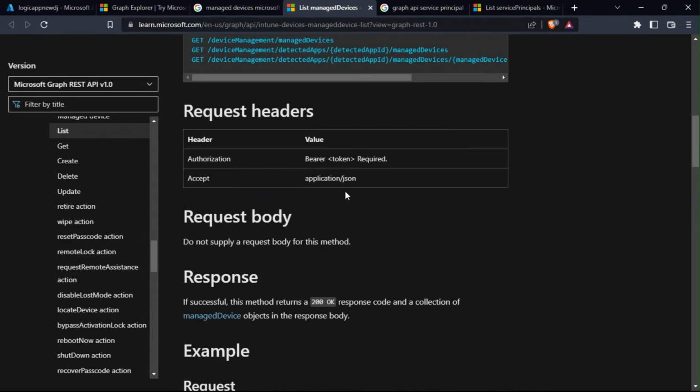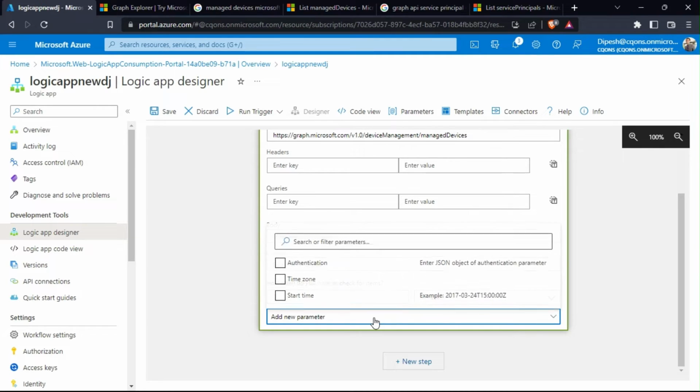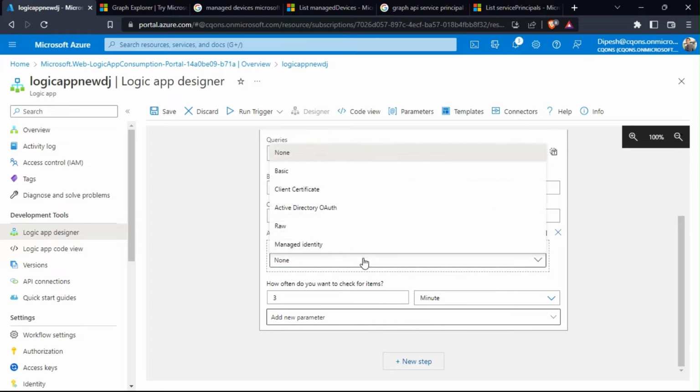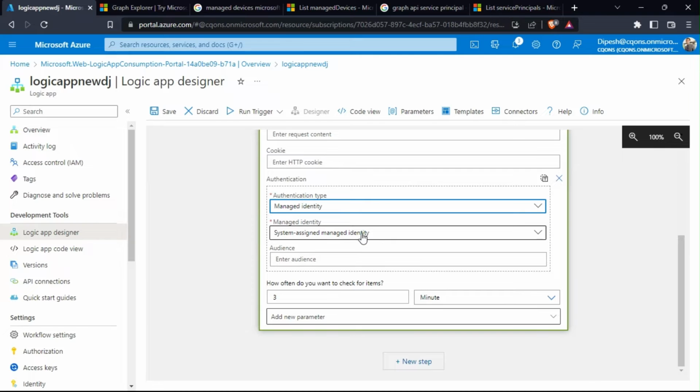Additionally, we need this permission to run this API. Okay, so right now, if I go to the authentication section, I'll be selecting authentication. In the authentication type, I need to select managed identity. Right now we have system managed identity, so let's select that. And in the audience, we should be selecting Microsoft Graph. Currently we have a constant string available that can be used to represent Microsoft Graph. Okay, so we'll be looking at it.